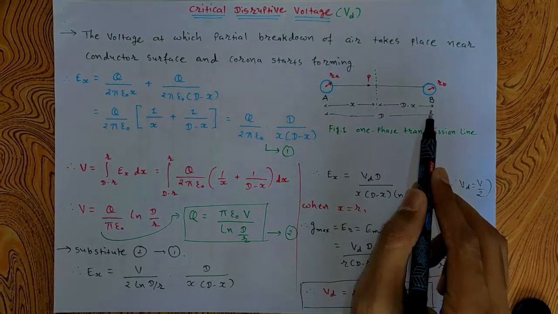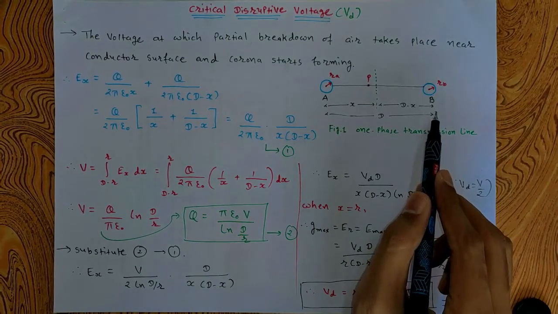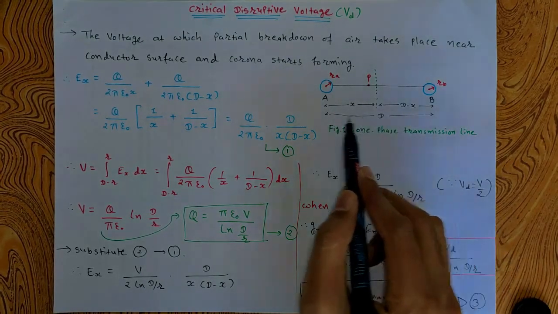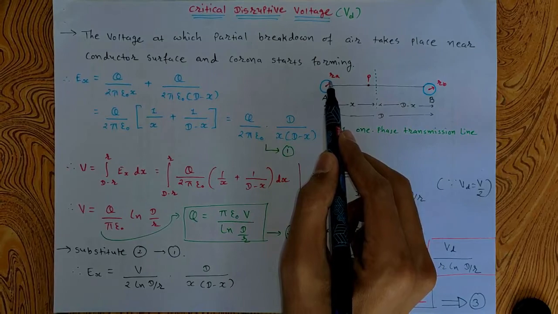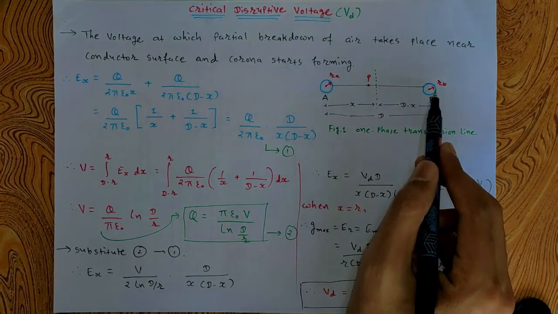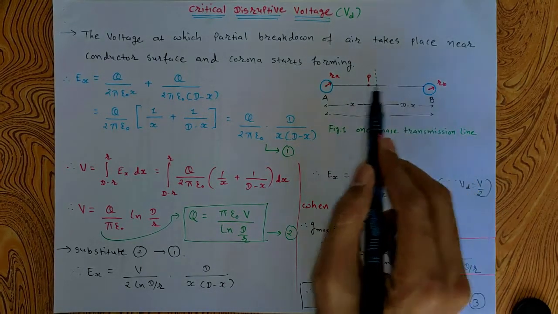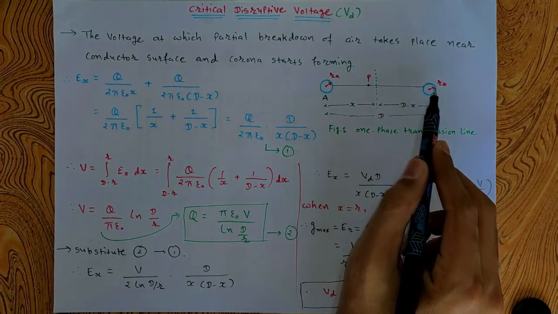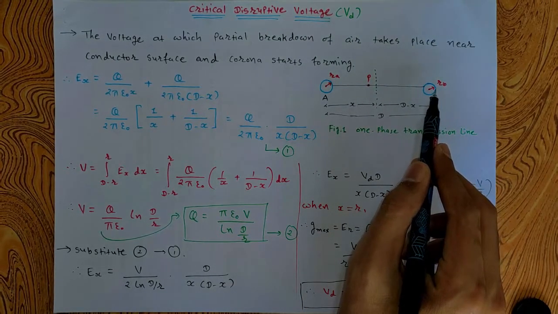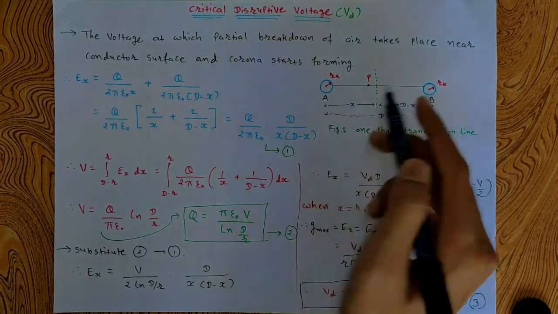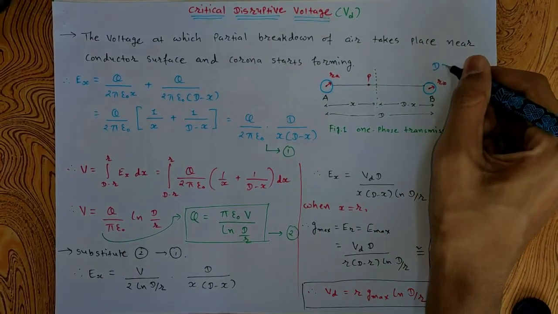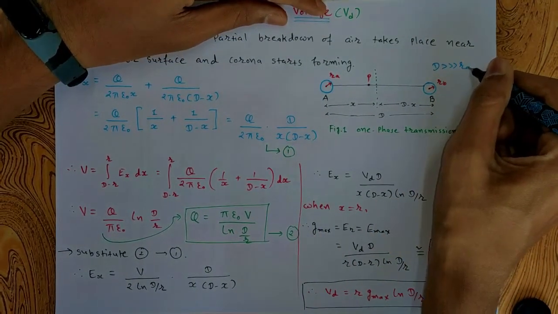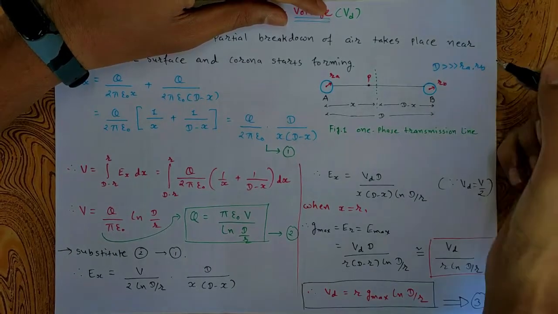D is the distance between the two conductors, such that D is very much greater than RA or RB.